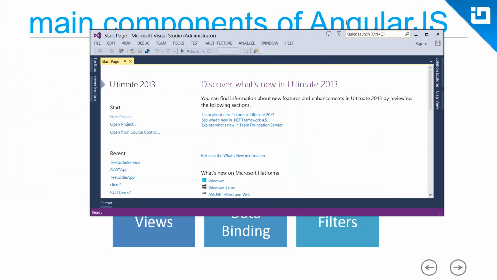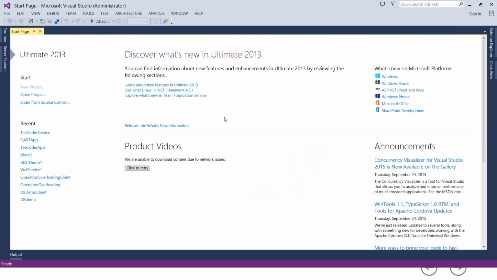Thank you. So what I'm doing here: on your screen you can see that I have launched Visual Studio. You can use any version of Visual Studio, or any IDE of your choice. Keep in mind that even though I am using Visual Studio for the complete demo, whatever concept we talk about today will work anywhere, because AngularJS is a client-side technology, and it just needs a notepad to start with